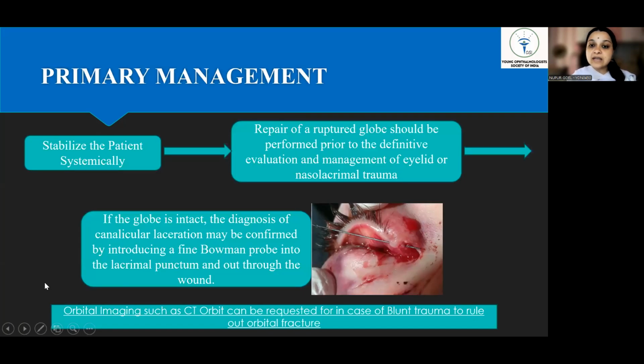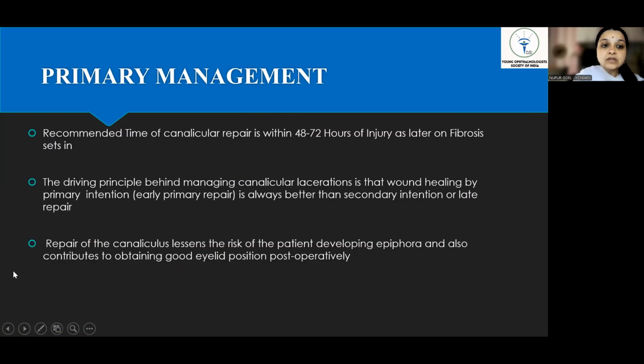The primary management is based on the principles of basic trauma management. First, one needs to stabilize the patient systemically. Then, if there's any ruptured globe, it needs to be repaired first, and then a definitive evaluation of the eyelid or nasolacrimal trauma should be done. If the globe is intact, the diagnosis of canalicular laceration may be confirmed by introducing a fine Bowman's probe into the lacrimal punctum and out through the wound. Orbital imaging such as CT orbit can be requested in case of blunt trauma to rule out any orbital fracture. The recommended time of canalicular repair is within 48 to 72 hours, as later on fibrosis sets in and it becomes difficult to repair the canaliculus.